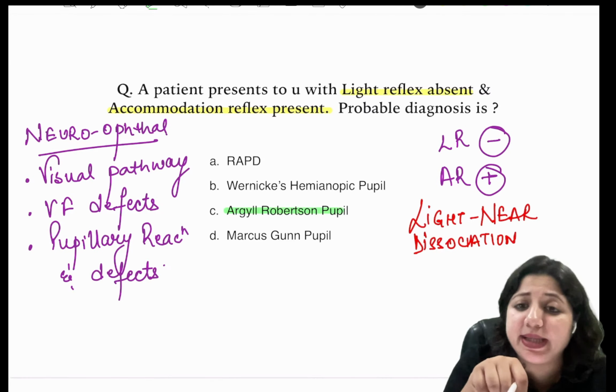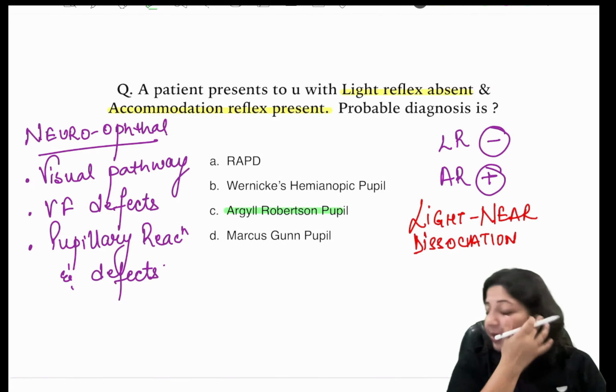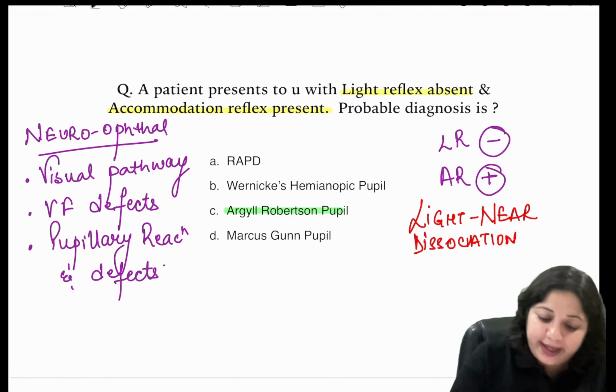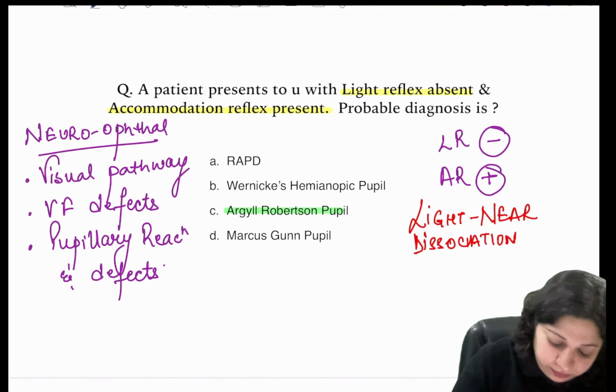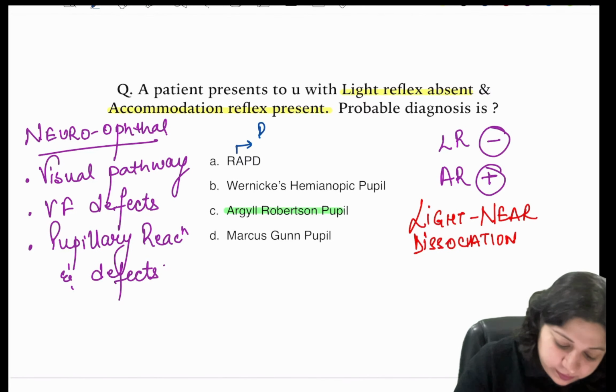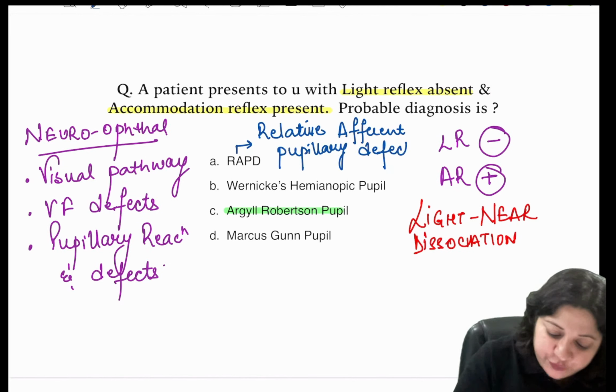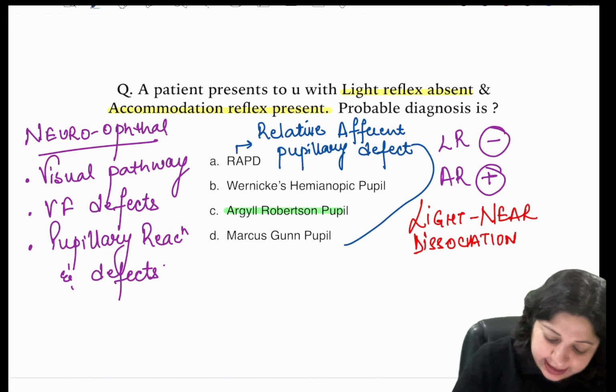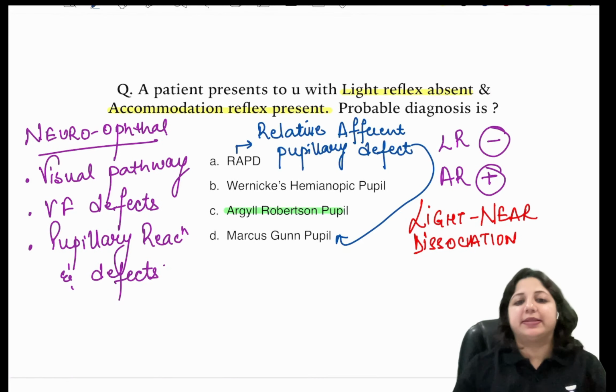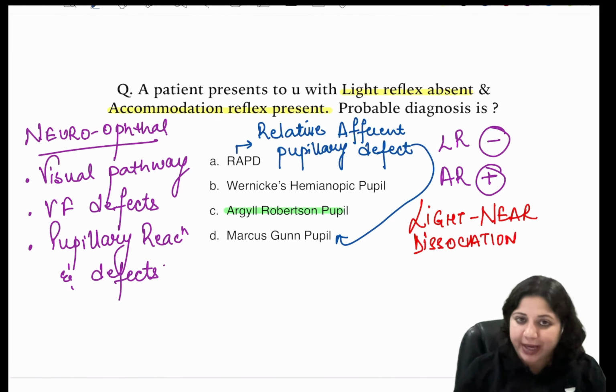Is it RAPD? What is the full form of RAPD? RAPD means relative afferent pupillary defect, or it is famously called the Marcus Gunn pupil, right?